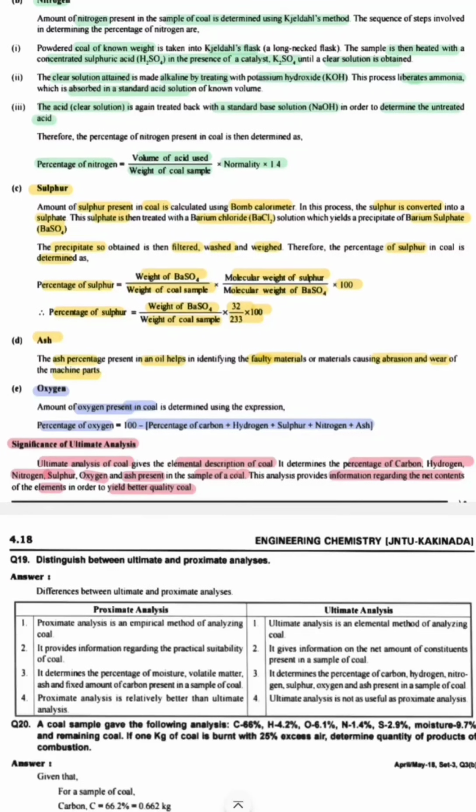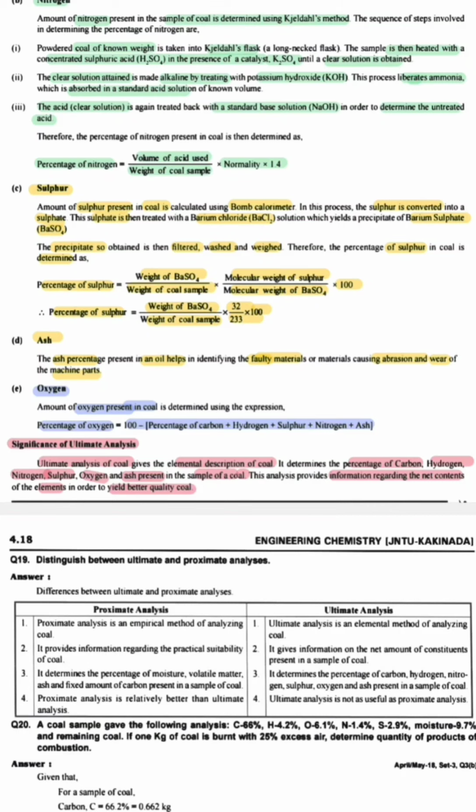Next, significance of ultimate analysis. Ultimate analysis of coal gives the elemental description of coal. That means we can know what elements are present in the coal. It determines the percentage of carbon, hydrogen, nitrogen, sulfur, oxygen and ash present in the sample coal.